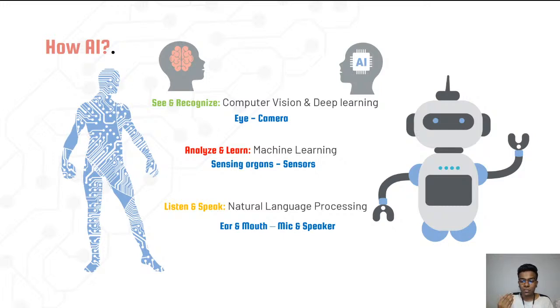And the third ability is listening and then speaking. For that ability, you first listen and then it should reply back, right? So for that reason, we can use the natural language processing concept. Here the data is going to be text, and instead of an ear and a mouth, we have a microphone and a speaker.